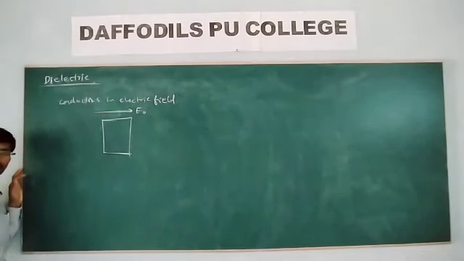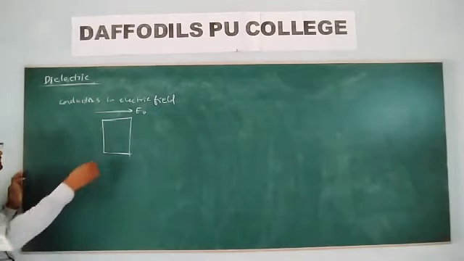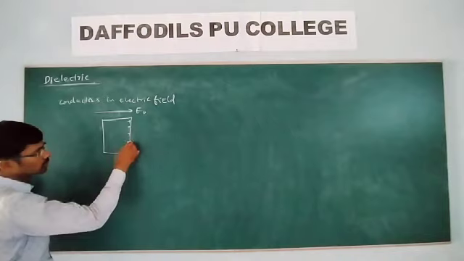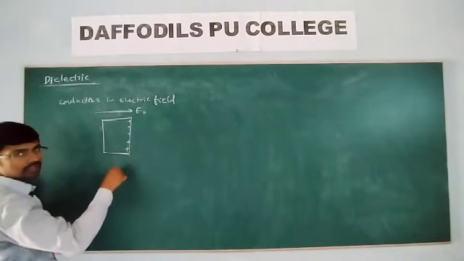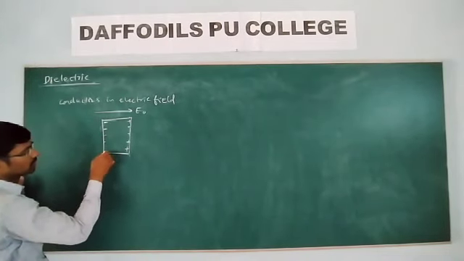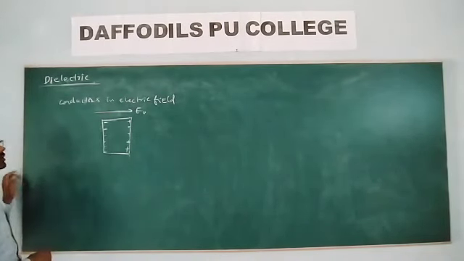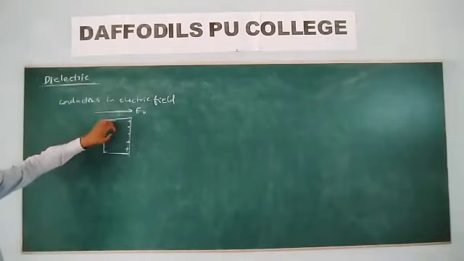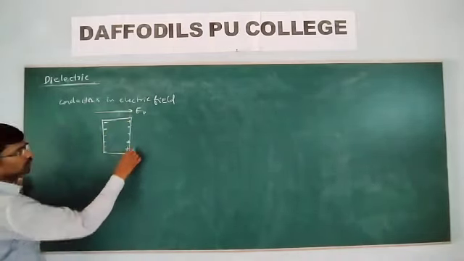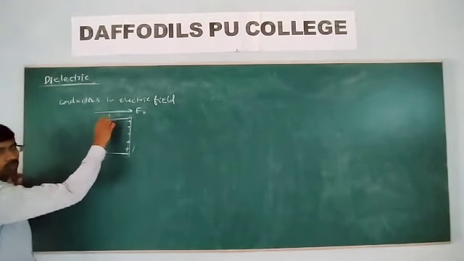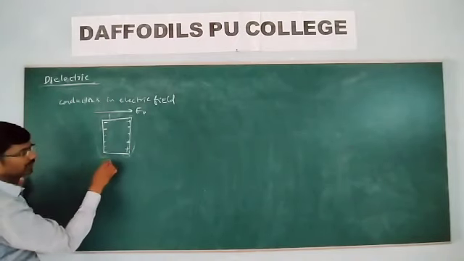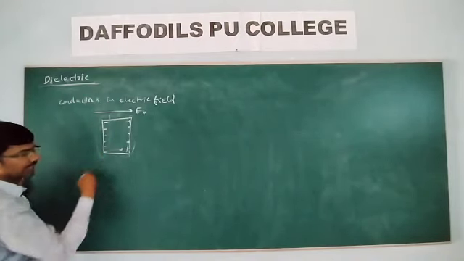When we take a conductor, the positive charges move in the direction of the electric field, whereas the negative charges experience a force opposite to the direction of the electric field. So there is an induced surface charge, positive at this side and negative at this side. Then the dipole moment is in the direction of the electric field.